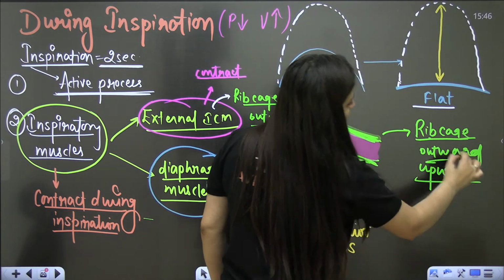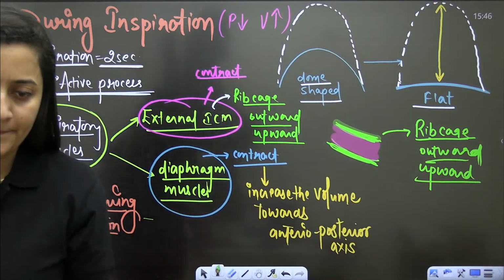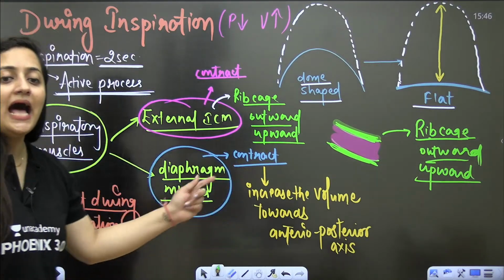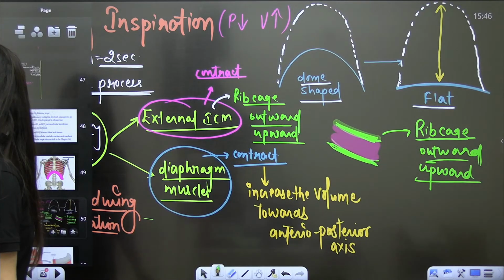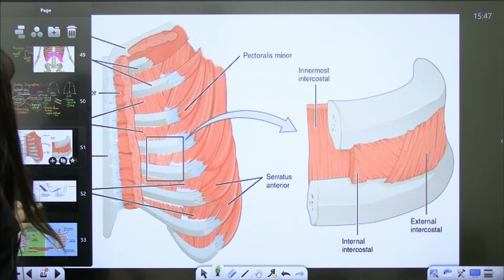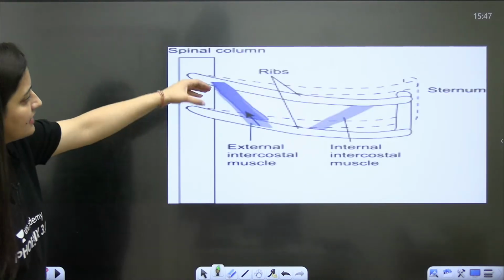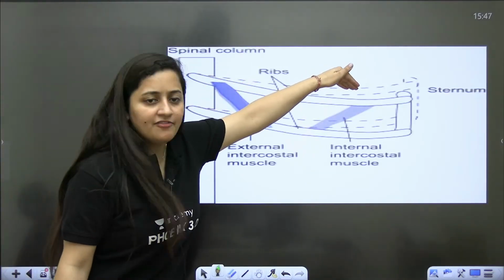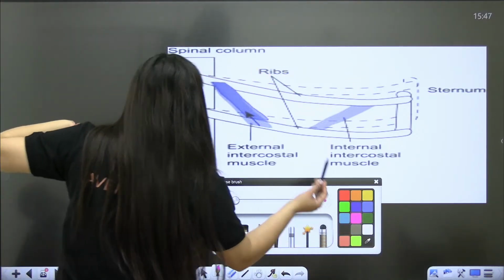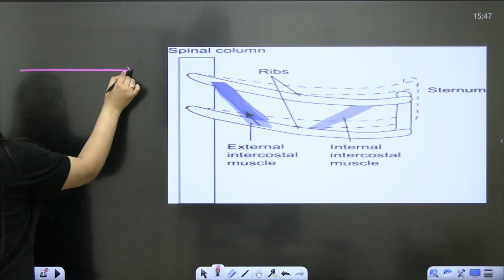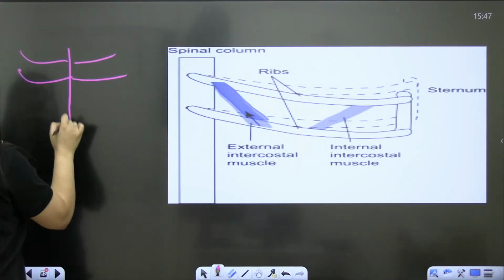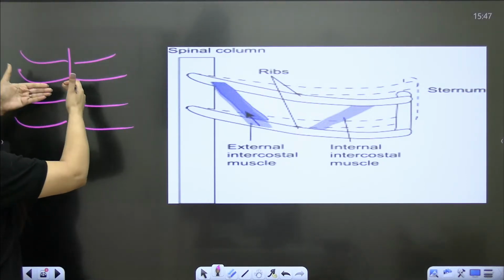Understood? Outward, upward. Is it clear? This is the rib cage; these are the external intercostal muscles. Earlier the rib cage was here, and outward and upward it is going to move. This is the sternum, these are the ribs, so obviously outward, upward.